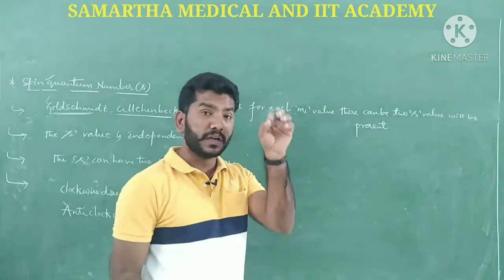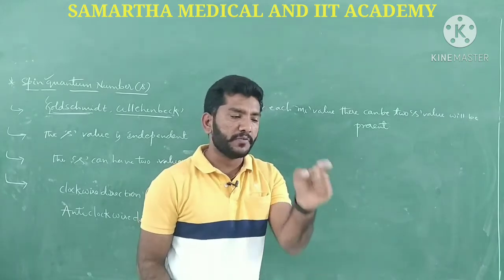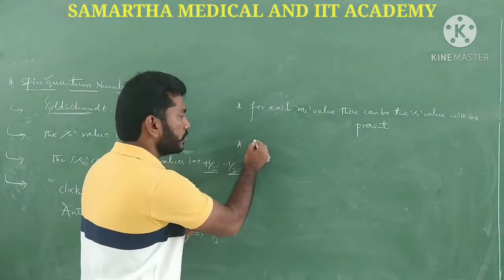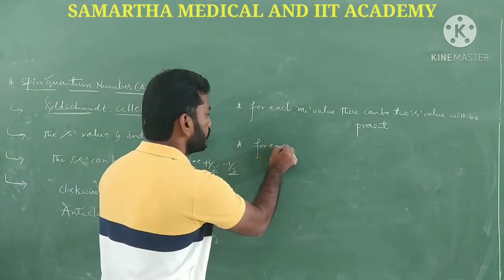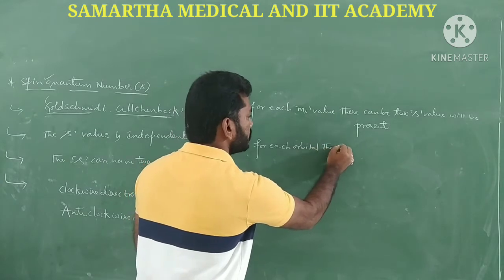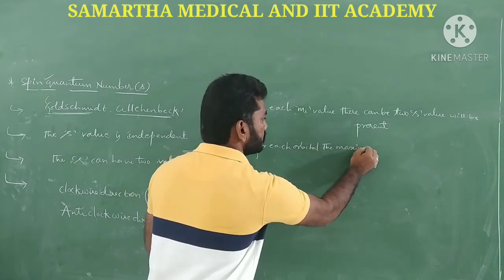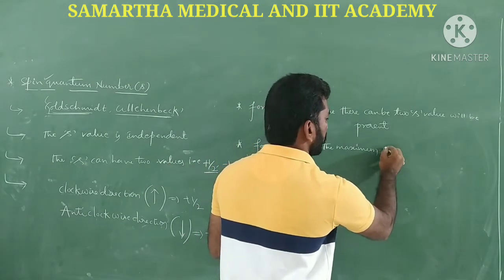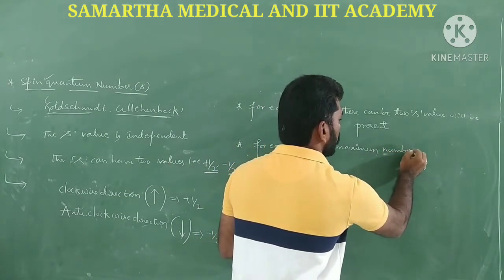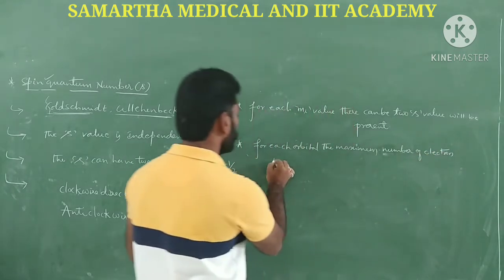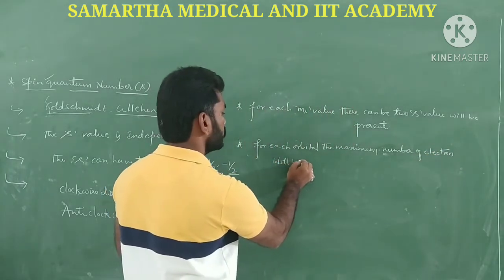Individually, for each orbital the maximum number of electrons will be 2.